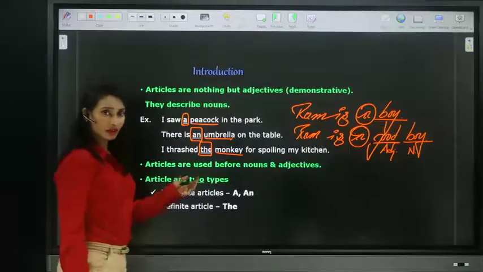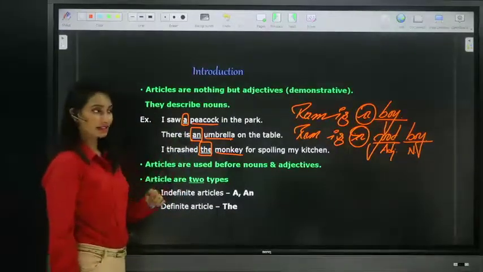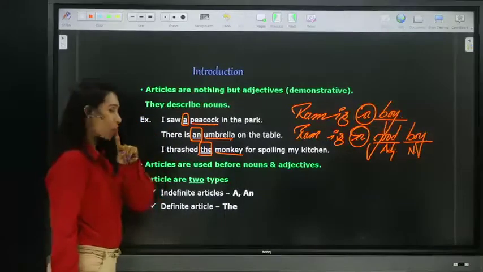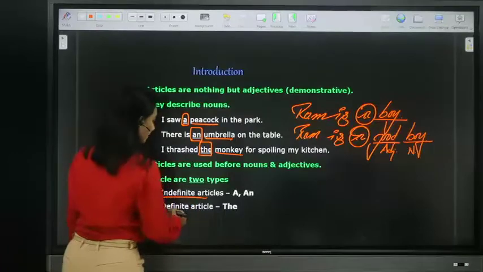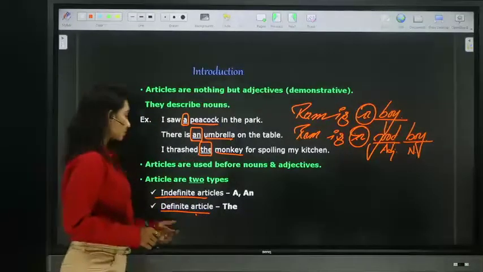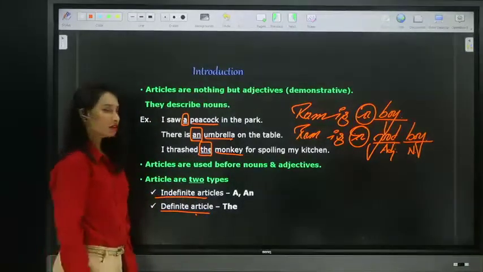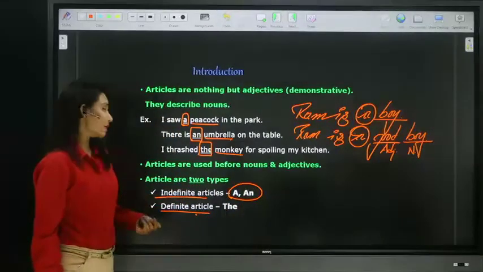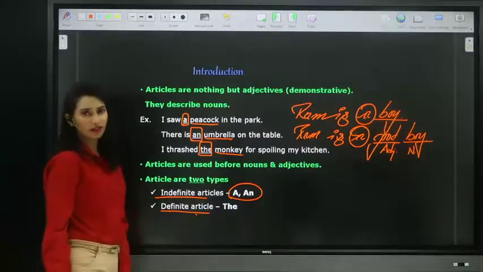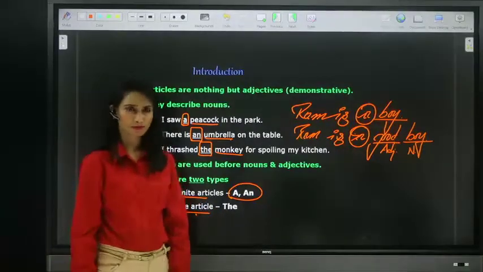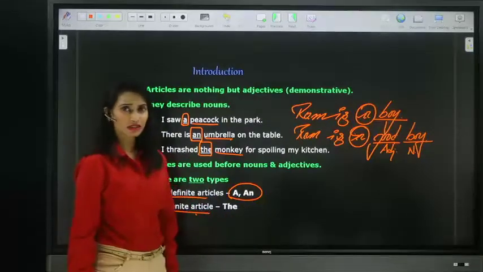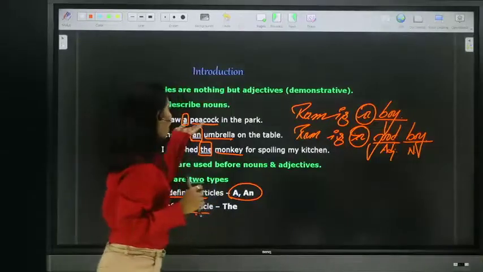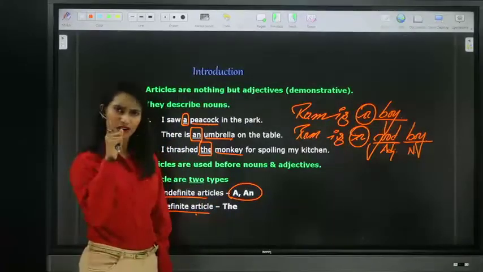Now, as we all know, there are three articles, and these three articles are classified into two types: one, definite article; two, indefinite article. So a and an are called indefinite articles, whereas the is called the definite article. Why? Because a and an do not refer to a particular person or a thing. A peacock. Which peacock? One peacock.